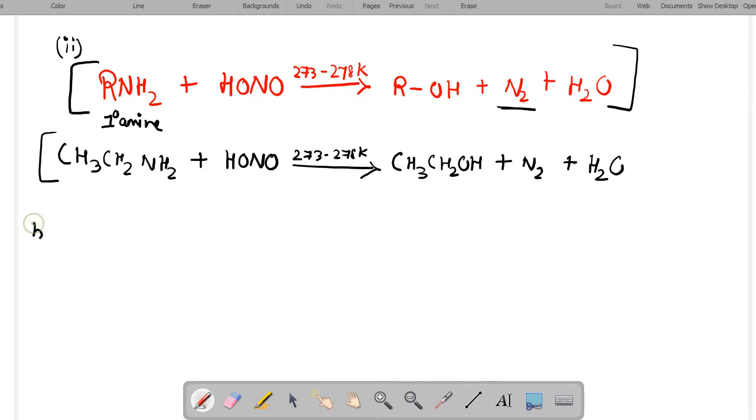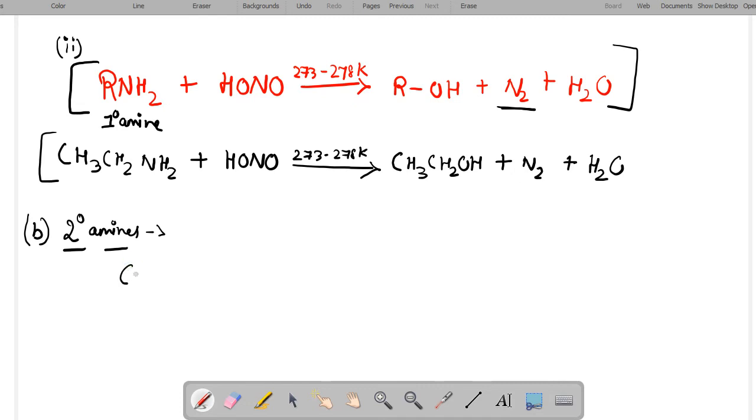Next, reaction of secondary amines with nitrous acid. Both aliphatic and aromatic secondary amines react with nitrous acid to form N-nitrosoamines, which are insoluble in dilute mineral acid and separate out as a neutral yellow oily compound.